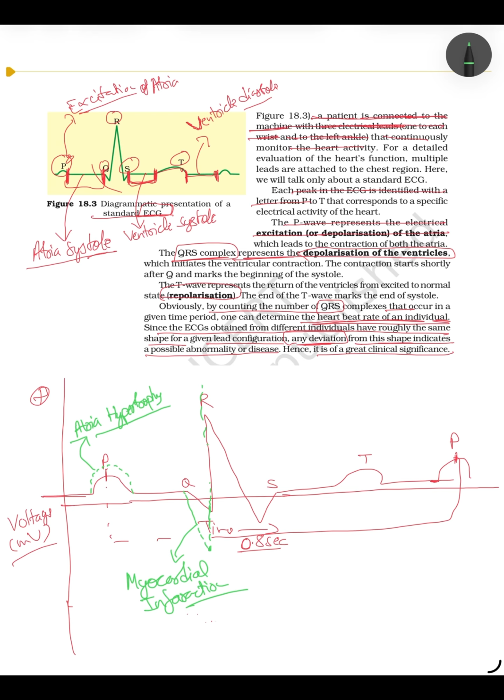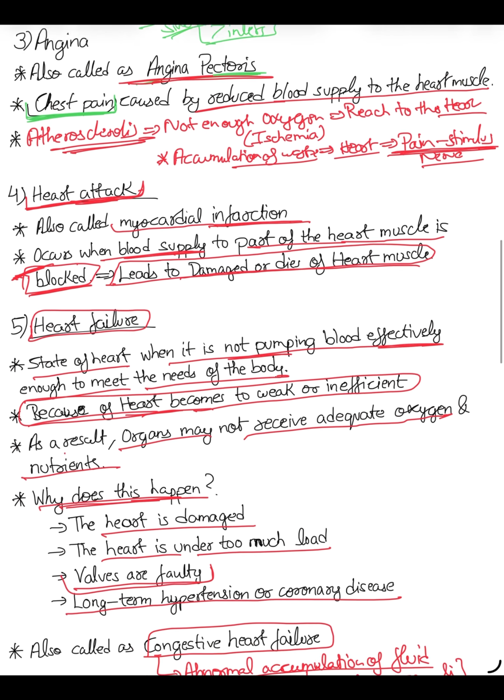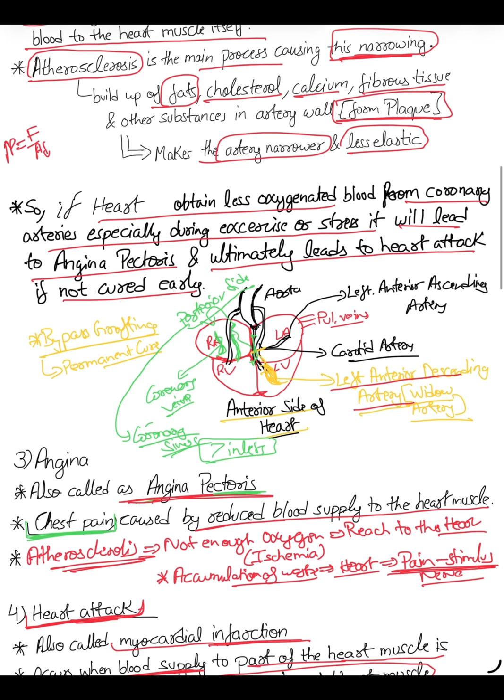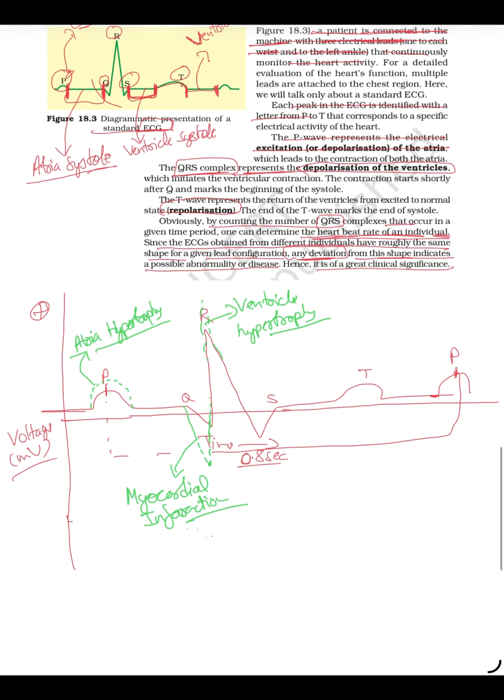Same, if this R wave increases, it is due to ventricle hypertrophy. So if Q is increasing, myocardial infarction. And what did I tell you myocardial infarction is? Heart attack. This is the indication of heart attack. Now you know, Q increasing is an indication of heart attack.